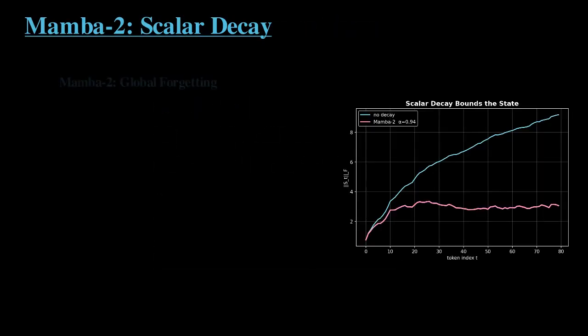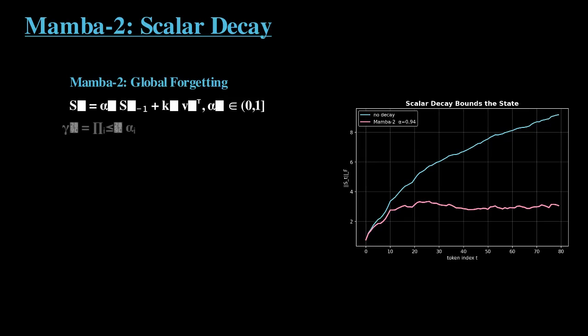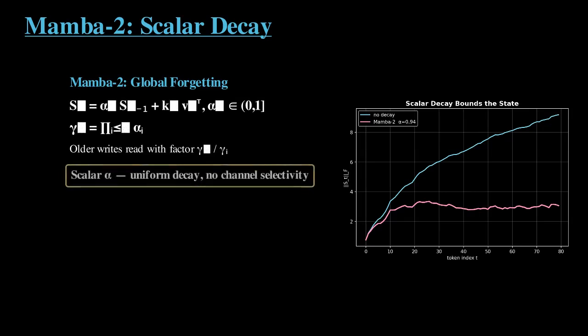First fix, forgetting. Mamba-2 adds a data-dependent scalar decay before each write. S_t = α_t S_{t-1} + k_t v_t^T. With α_t in (0, 1), the state shrinks every step. If γ_t is the cumulative product of alphas, each earlier write is read at time t with factor γ_t over γ_i. That yields a decay-aware attention mask and preserves the chunkwise structure. But it's a single scalar, it decays the entire state uniformly.